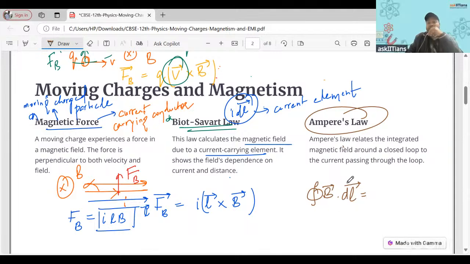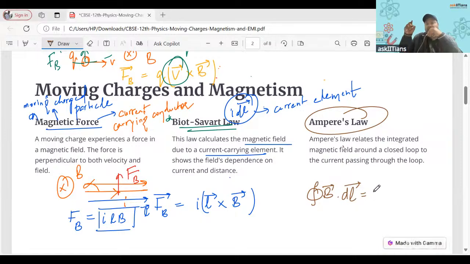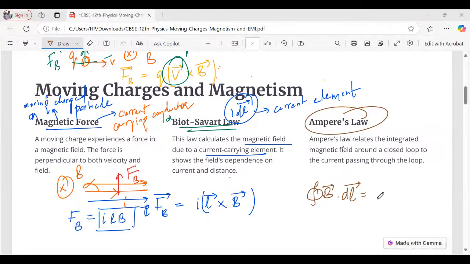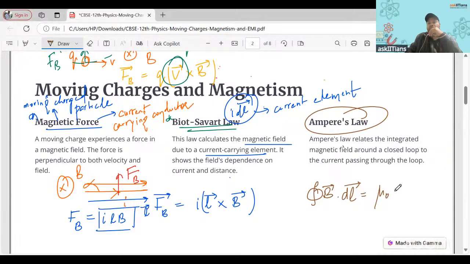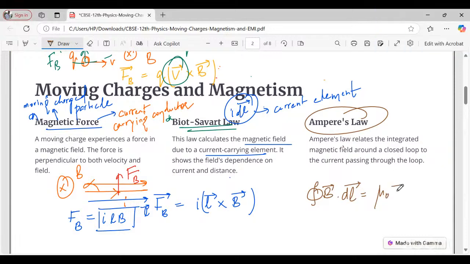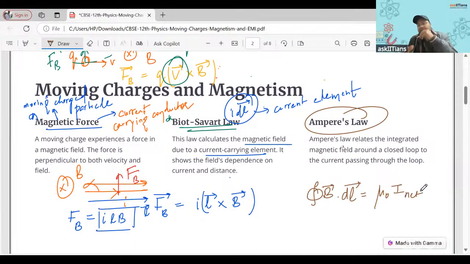What is it equal to? It is equal to mu naught into the net current I net passing through the loop. So you understand that?